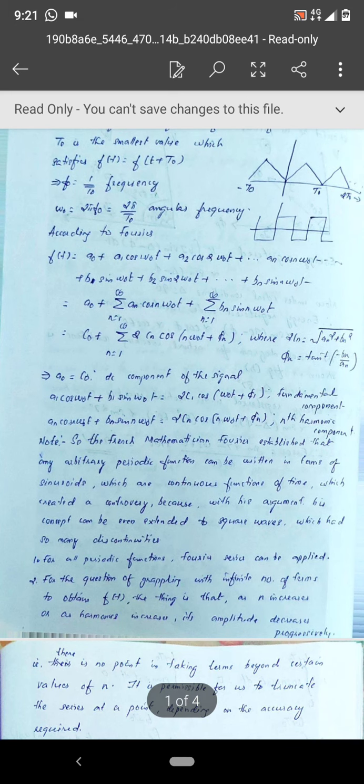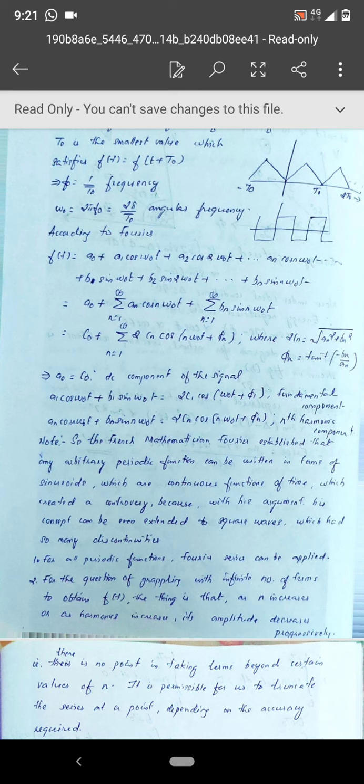Now the question is, can we extend this concept for any periodic functions which are non-sinusoidal? The answer is yes. Why yes? The answer is yes because this is done through the Fourier series representation.